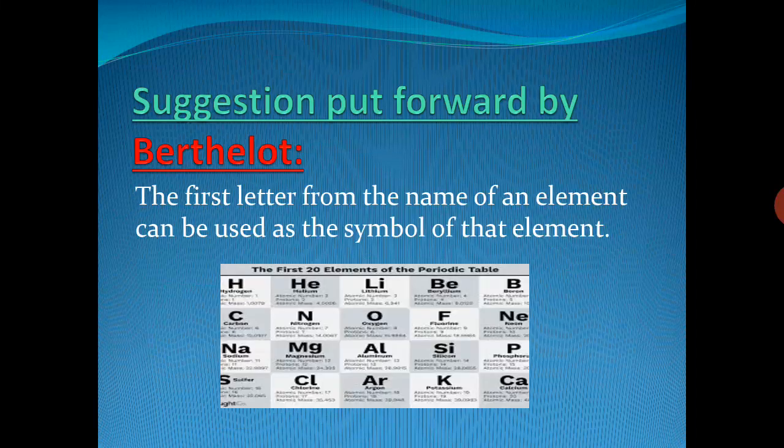Many scientists gave their ideas, but the suggestion put forward by Berthelot was appreciated. And what was his suggestion? He suggested that the first letter from the name of an element can be used as the symbol of that element.